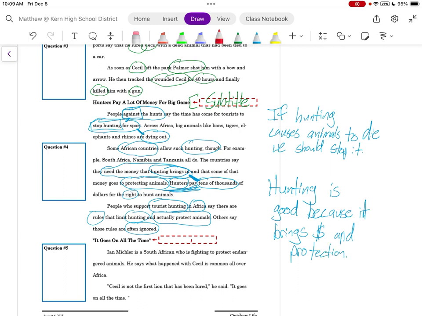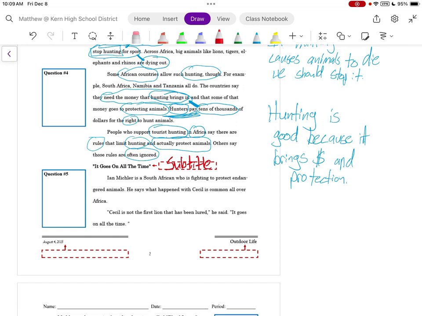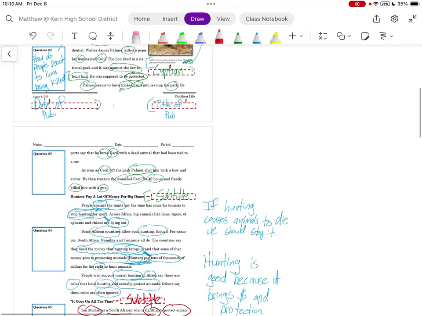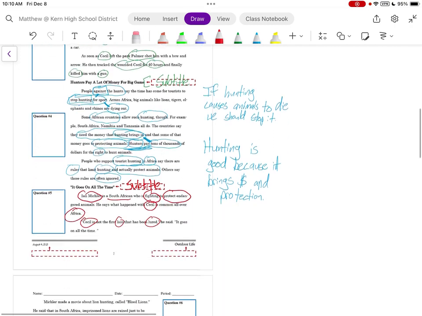Now we have another subtitle. Ian Mickler is a South African who is fighting to protect endangered animals. He says that what happened with Cecil is common all over Africa. Cecil is not the first lion that has been lured, he said. It goes on all the time. And then we have, again at our bottom, a date of publication and a title of publication.